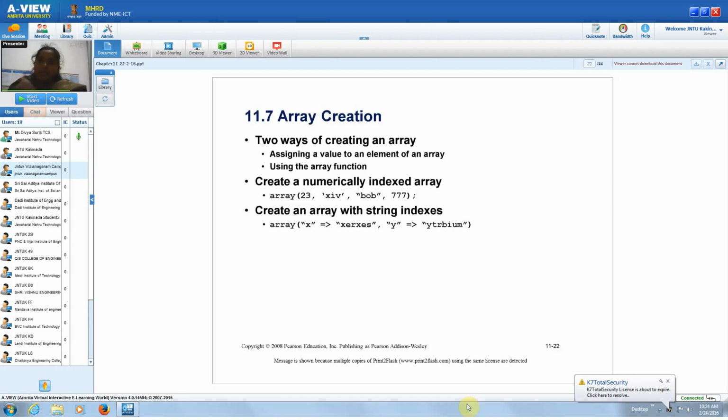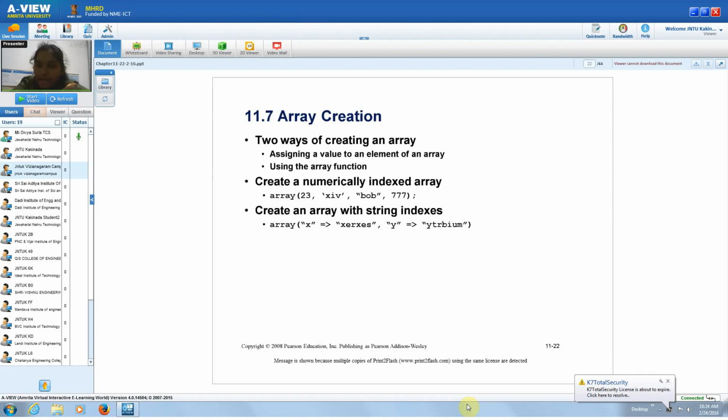In PHP we have two types of array creation. You can directly declare, see, this creates a numerical index: you can declare an array with 23 and some strings. By default numerical indexing will be applicable, like 1 is paired with 23, 2 is paired with this XIV, 3 is paired with Bob, 777 is paired with 4.